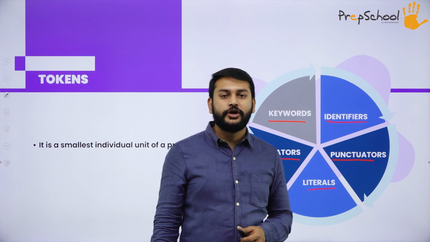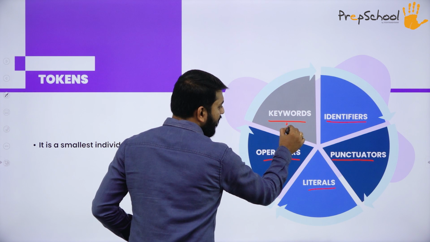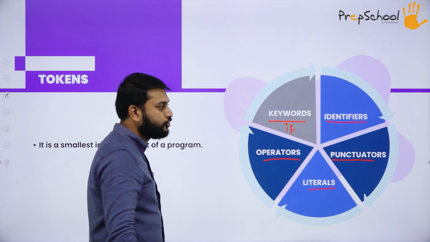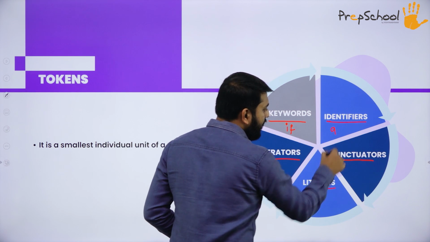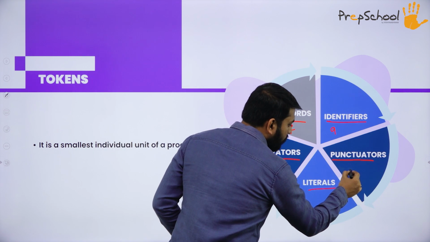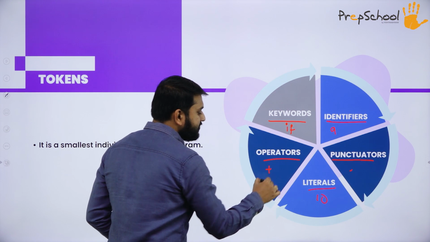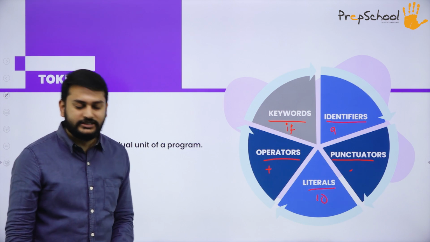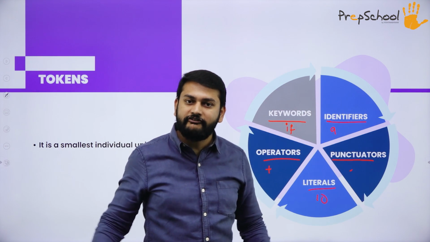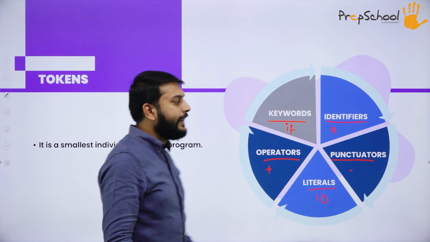We use the punctuators. How do you remember this? Just remember: if, so if is a keyword. Identifier, when you are trying to create a variable. Punctuators, let me just use a comma. Literal in the sense of value, operator in the sense of plus. By just looking at this, you should be able to recollect everything. That is all about the tokens. Let me go to the next topic.